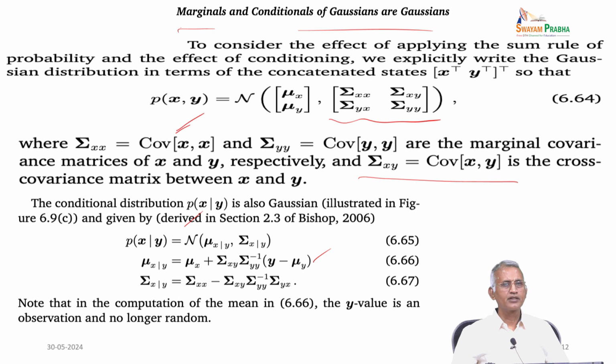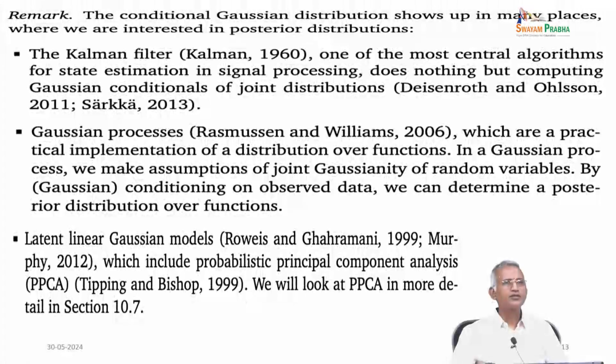Note that in the computation of the mean in 6.66, the y value is an observation and no longer random. The conditional Gaussian distribution is important in many places, and we are interested in the posterior distribution in the Kalman filter, Gaussian processes and Gaussian models.